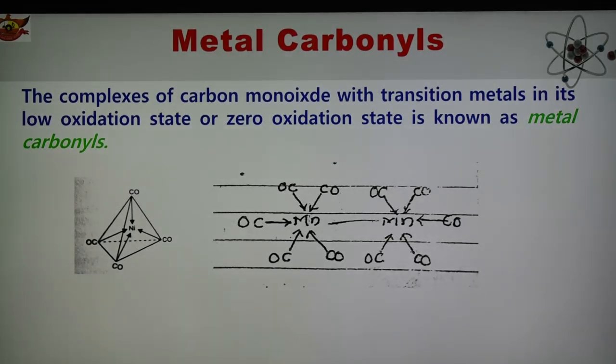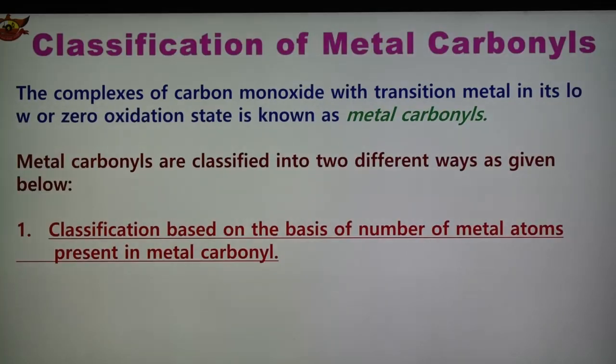In the classification of metal carbonyl, the complexes of carbon monoxide with a transition metal in its low or zero oxidation state are known as metal carbonyls. So as we have seen, what is metal carbonyl?